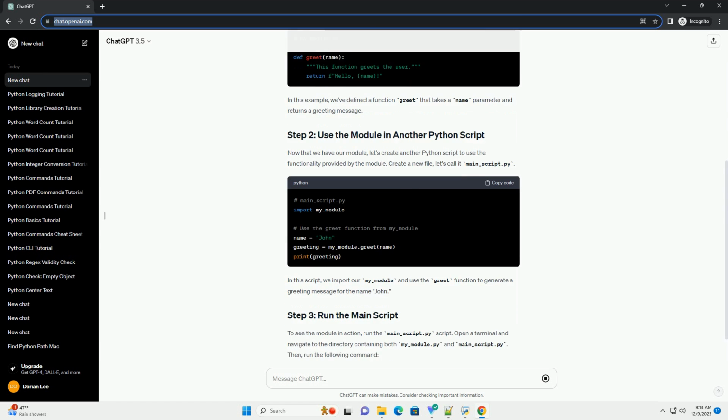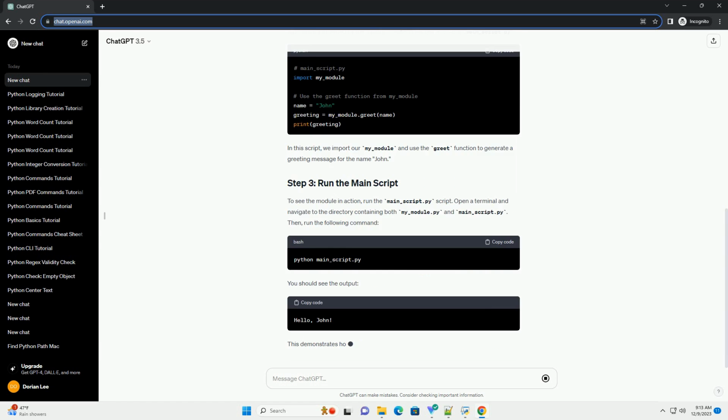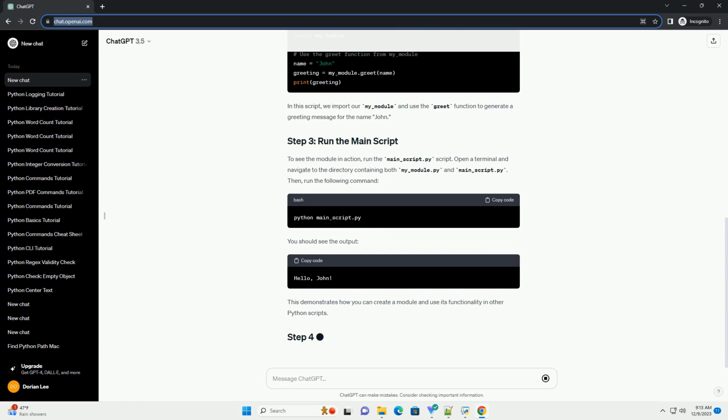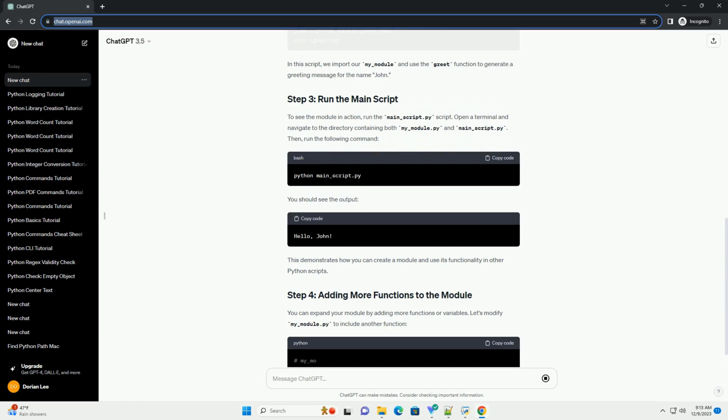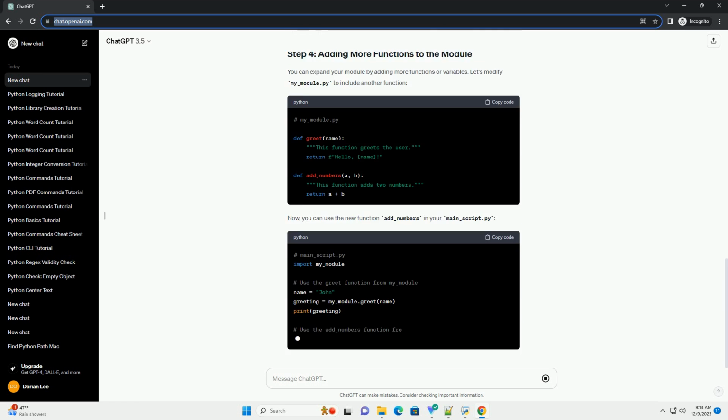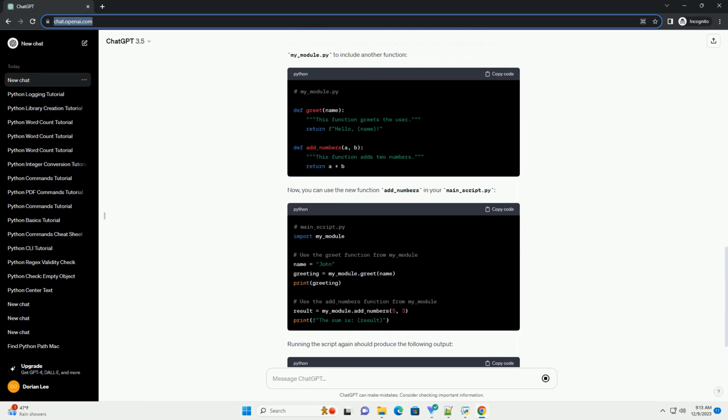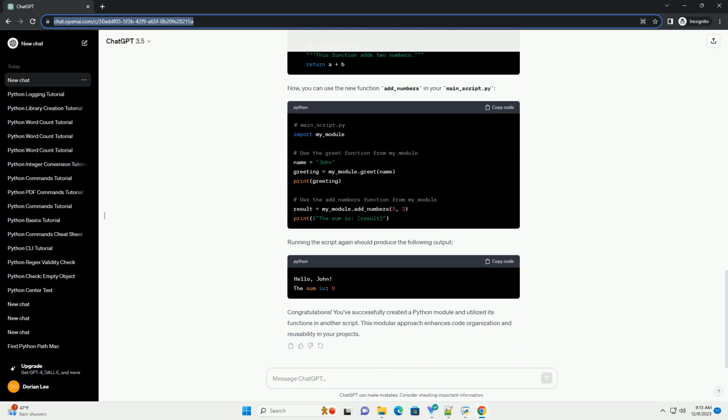Start by creating a new Python file for your module. You can use any text editor or integrated development environment, IDE, of your choice. Let's name our module my_module.py. In this example, we've defined a function greet that takes a name parameter and returns a greeting message.